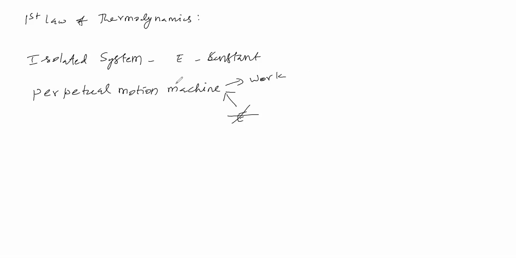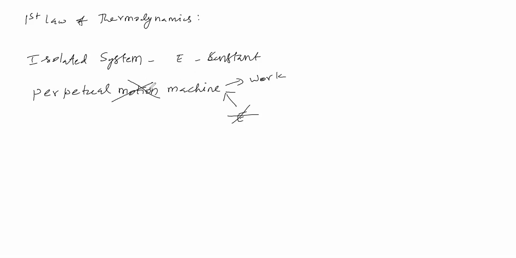First law of thermodynamics says that we can't construct such a type of machine at all. Constructing such a machine is impossible. A perpetual motion machine means it will not take any energy from the surroundings, but it will work continuously. That is called a perpetual motion machine. This machine we cannot create at all. It is impossible to construct. It is not possible, sir.